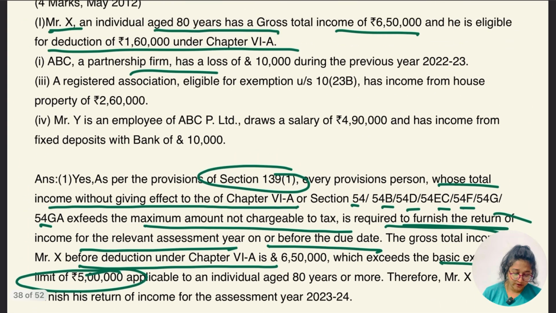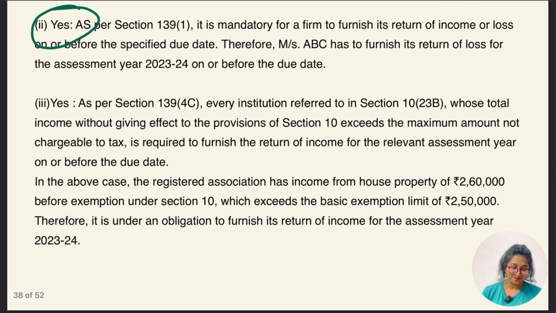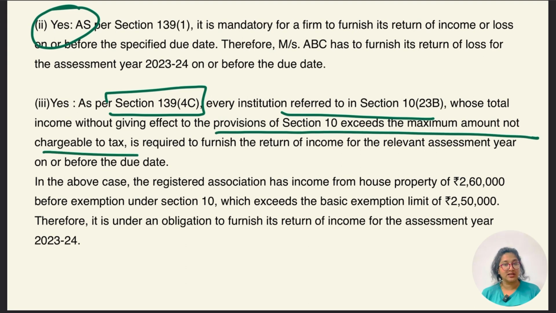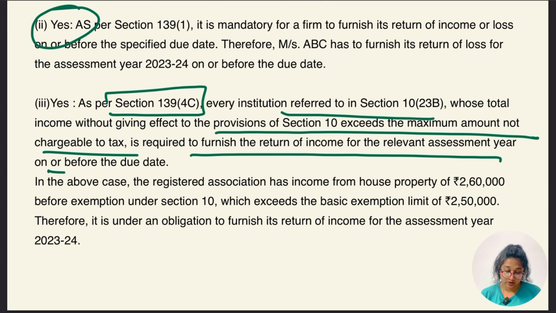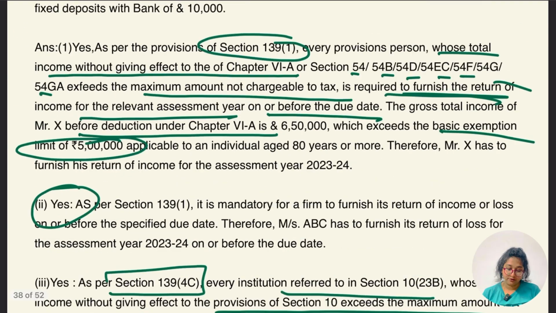Okay, let's go for the third. A registered association eligible for exemption under section 10(23B) has income from house property of 2,60,000. Now you have to tell me whether they have to file the return or not. Compulsory. Yes. So as per section 139(4C), every institution referred to in section 10(23B) whose total income without giving effect to the provisions of section 10 exceeds the maximum amount not chargeable to tax is required to furnish the return of income for the relevant assessment year on or before the due date. Okay, so in this case the house property income before giving the exemption under section 10 exceeds the limit, so definitely they have to file the return.